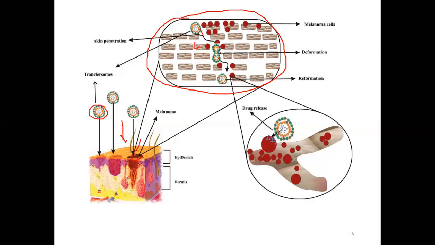That is a deformation, and then again reformation. So through the melanoma cells, the deformation is taking place, and after that the drug release will take place at this level. Again here the reformation, and the section is taken here, so the drug release will take place after reformation. So this is the mechanism by which these transferasomes may act.